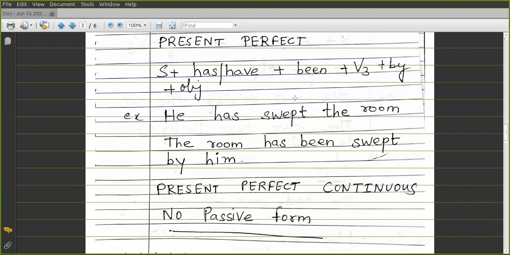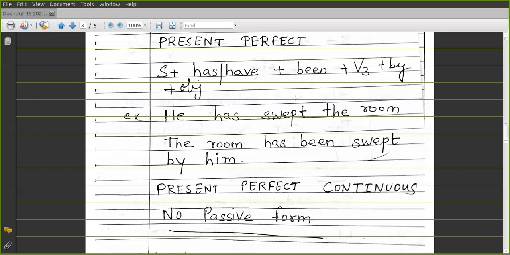For example, you can see he has swept the room. This is a sentence in the present perfect tense. So here it will be changed like this: the room has been swept by him. According to the structure, you'll use has and been. Has because here the subject is singular. If the subject is plural, then you have to use the word have. And been is common in perfect tense. So he has swept the room. So here you will change this sentence as the room has been swept by him.